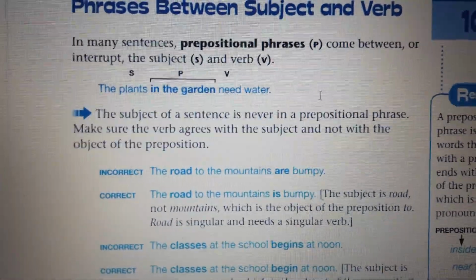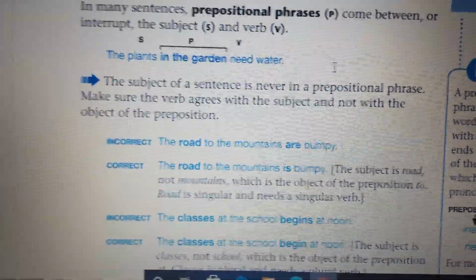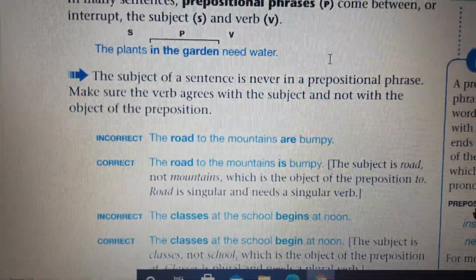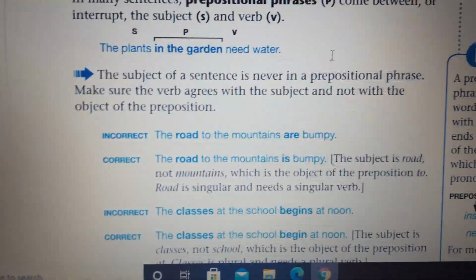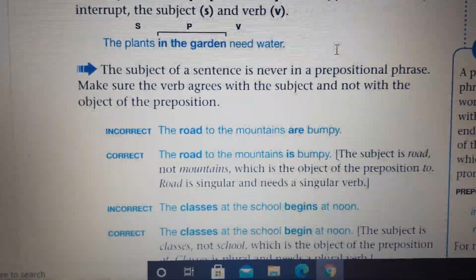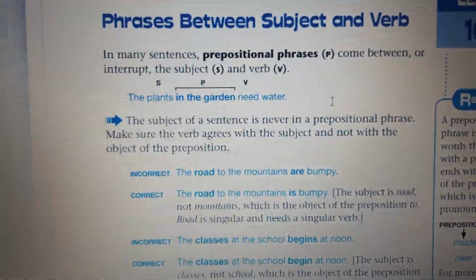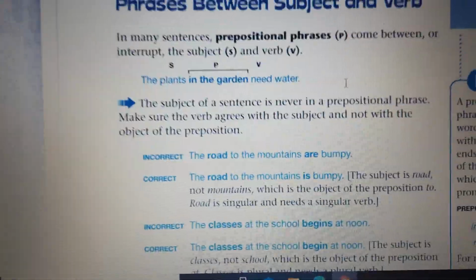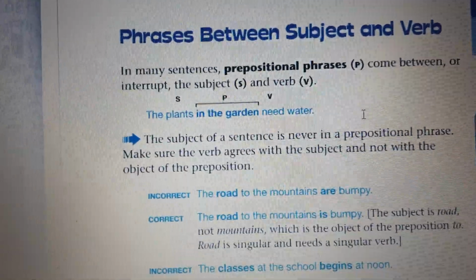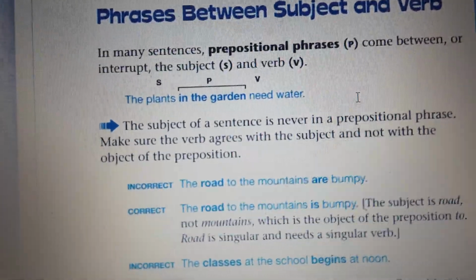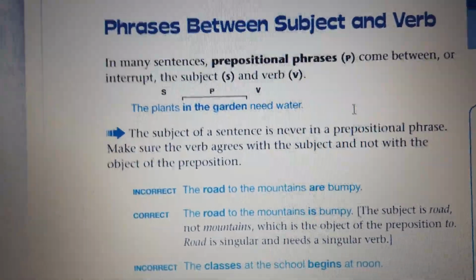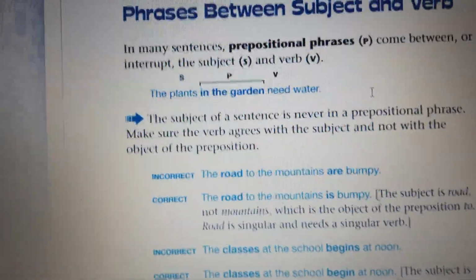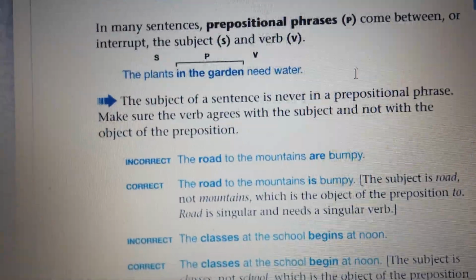Here we have: the subject of a sentence is never in a prepositional phrase. Make sure the verb agrees with the subject and not with the object of the preposition. If you remember what we studied yesterday, when you say she speaks, you cannot say she speak. When you say they watch, you cannot say they watches. Also Jane eats her breakfast, you cannot say Jane eat, right? If you remember about singular and plural.